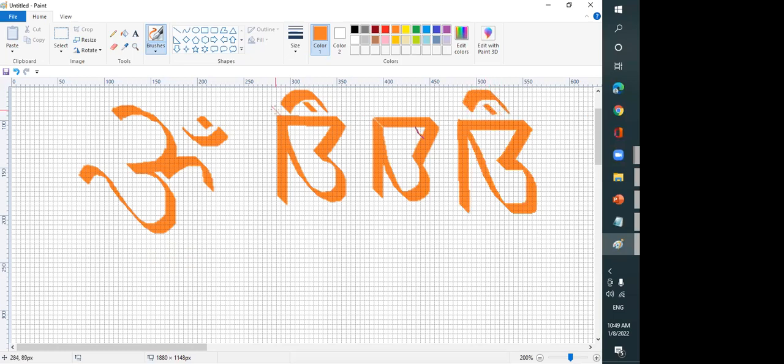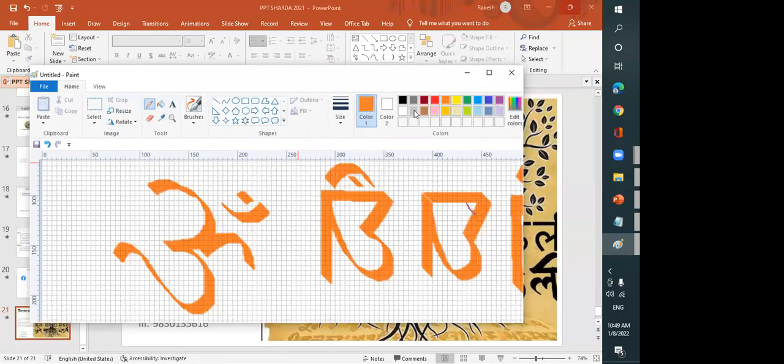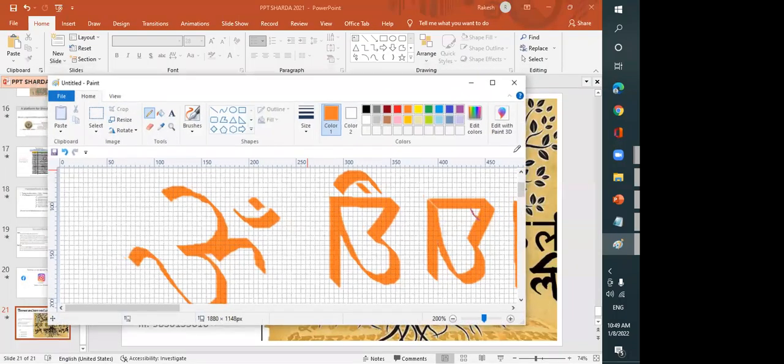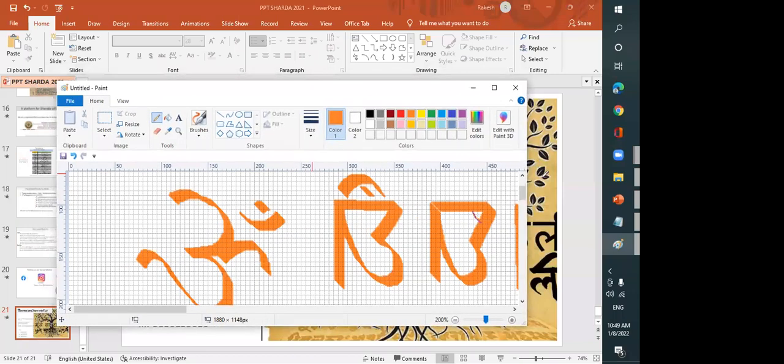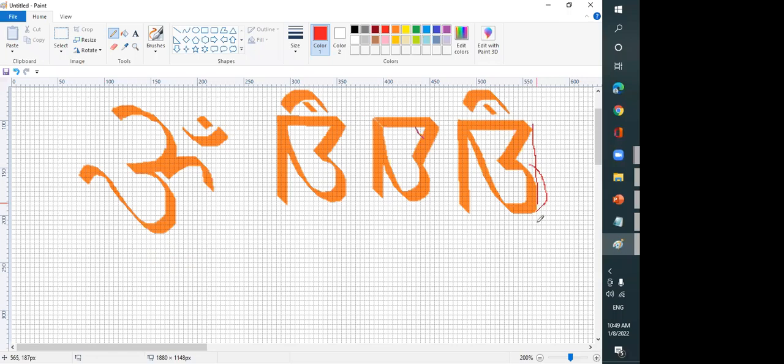A few things you have to take care of, which I will explain. One is, do not extend this beyond this. This is a straight line. That is point one. Point two is, it's a slanted line. It is not like this, it is not like this.